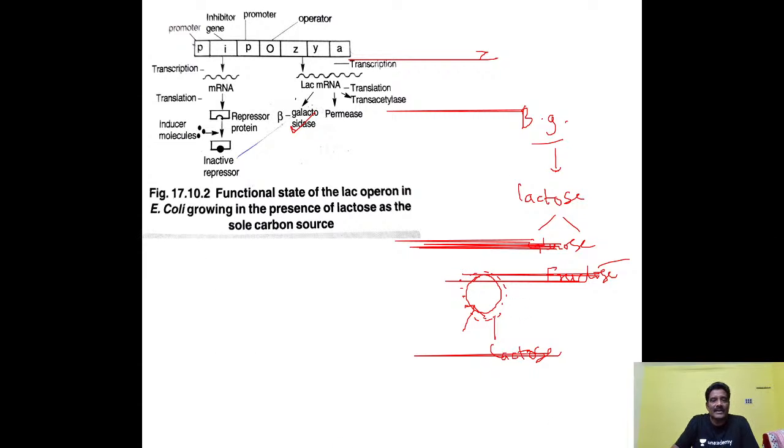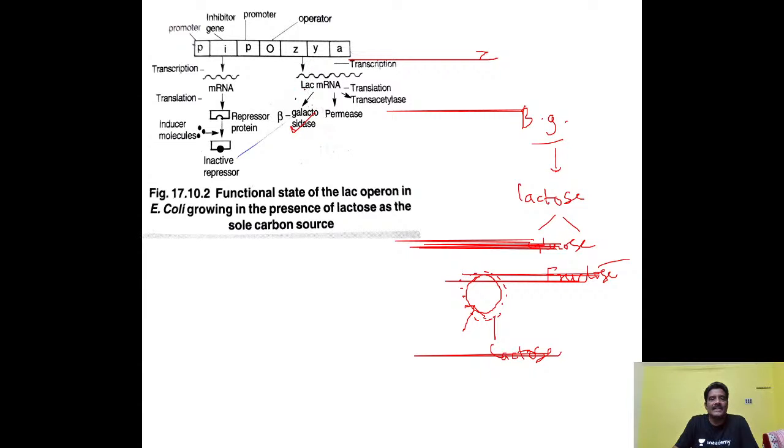Okay. So whenever this is formed, the lactose binds to the repressor protein here. This is the repressor protein with which it is binding, so that repressor protein will be inactive. It will not function, so now the operator gene will be free. And it allows the RNA polymerase to move from the promoter region all along the structural genes. Then the Z gene produces beta galactosidase enzyme by translation, first transcription followed by translation.